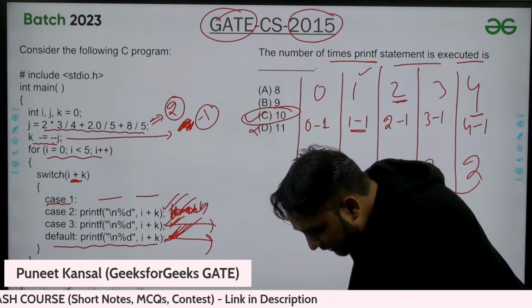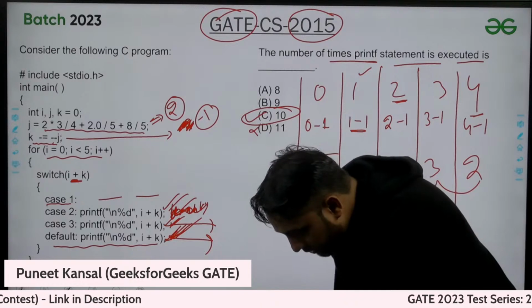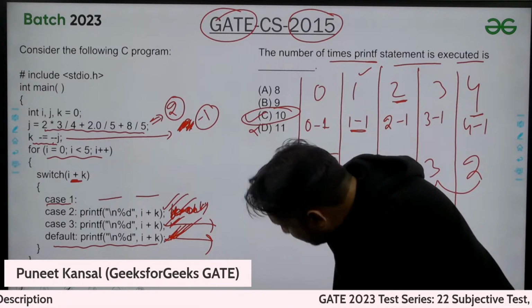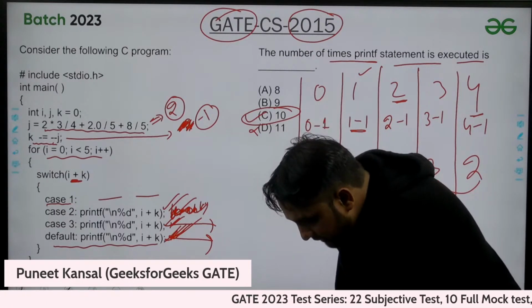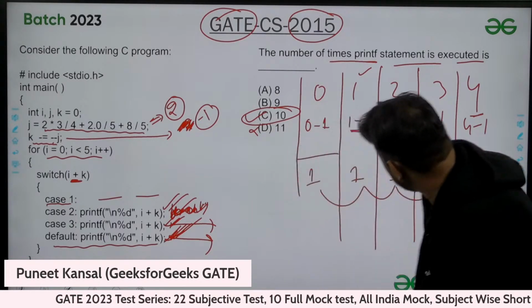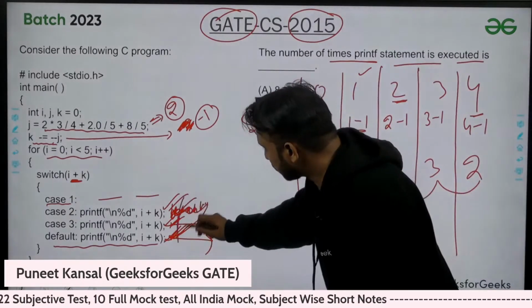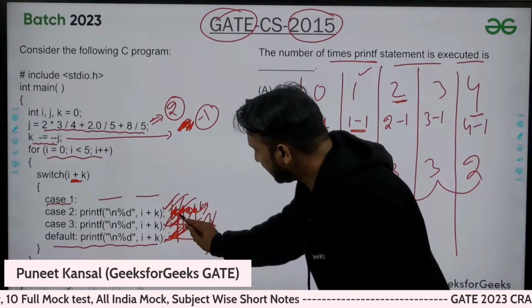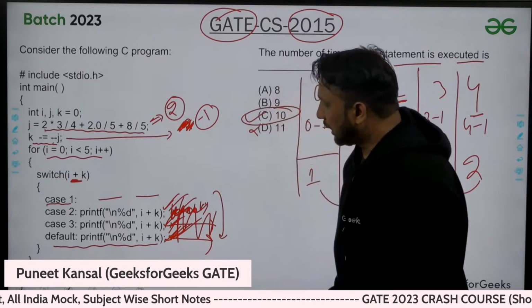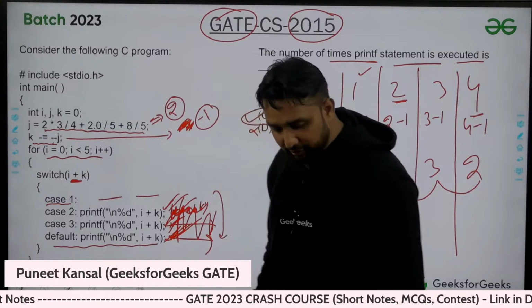I hope that is clear. Get aspirant 2023. Is that clear? Any doubt you can ask me. Simple, the logic was here that break was not here, so that was printing. That will keep printing until all the cases and default will be covered.